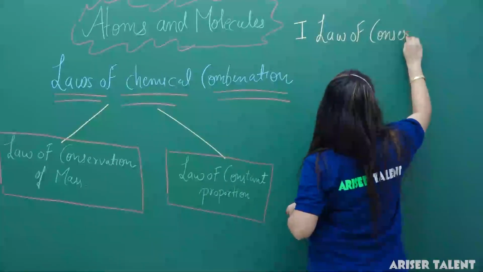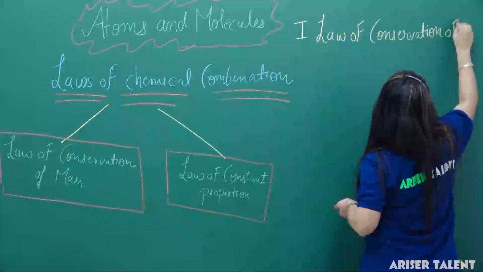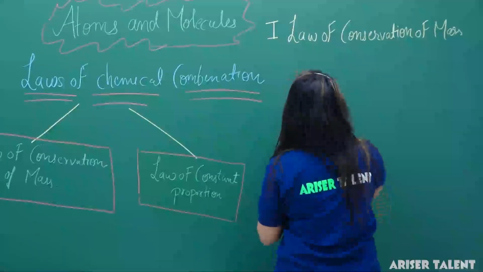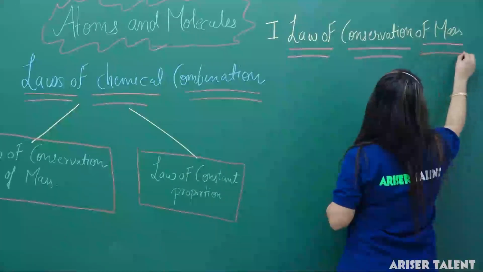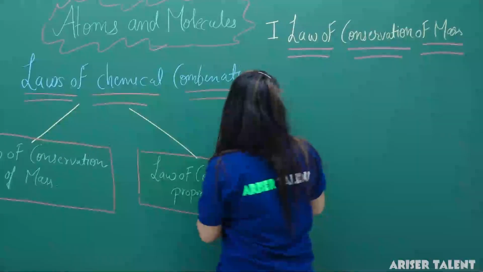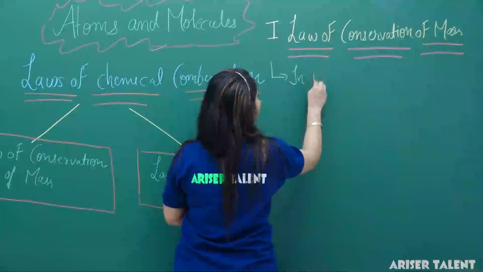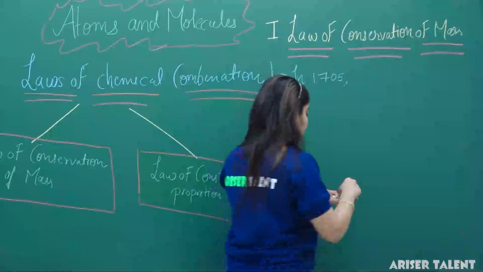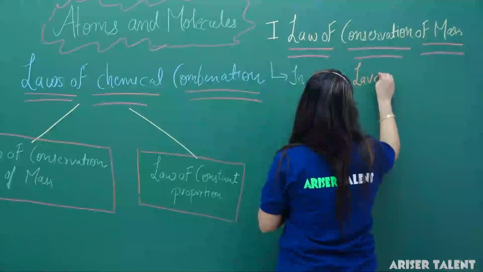First we will discuss our first law, that is law of conservation of mass. As I have already told you, this law was propounded in 1705 and was given by a scientist named Lavoisier.